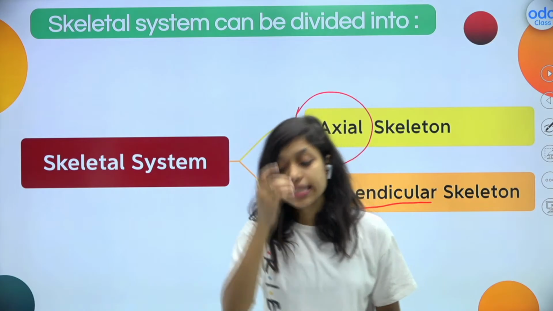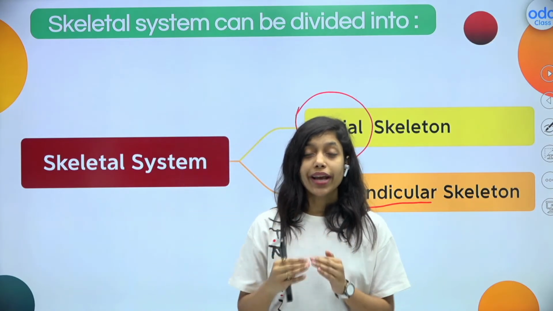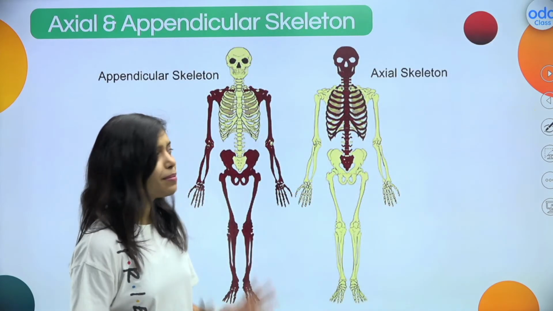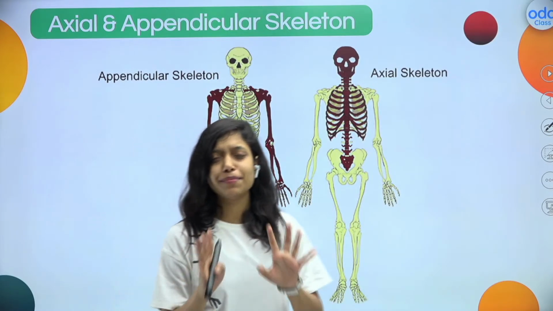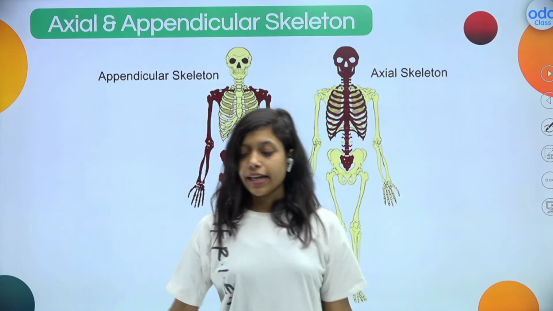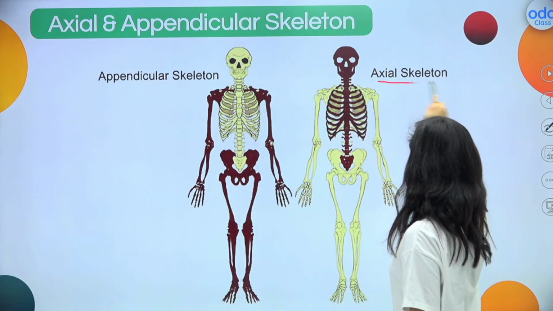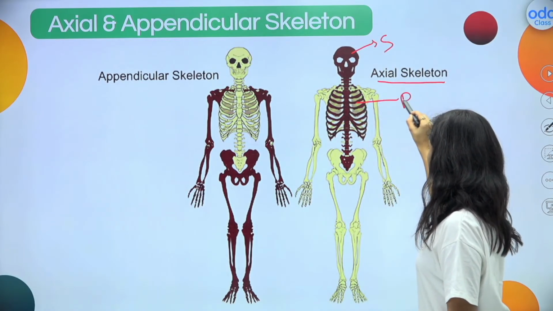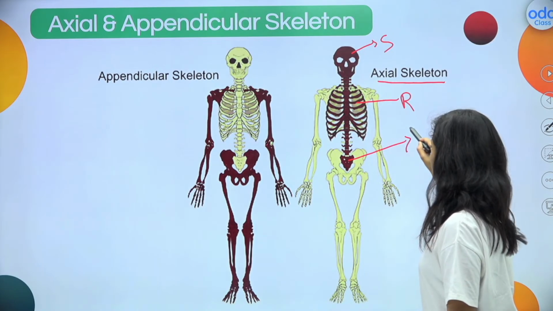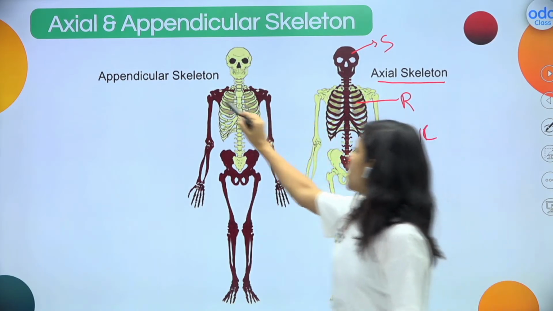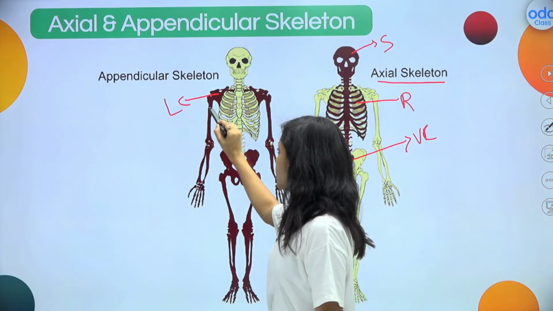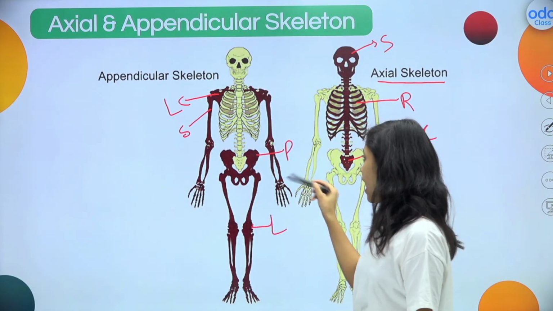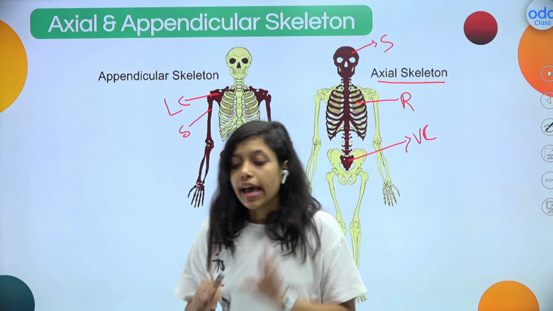So, our whole skeletal system is divided into two parts. One is the axial skeletal system, one is the appendicular skeletal system. What is this? Let me show you in a picture. In one picture, let me tell you what is axial and what is appendicular, right? As you can see, this is the axial skeletal system. It consists of our skull, our rib cage, and this lower part, the vertebral column. And these are our appendicular skeleton, our limbs, our shoulders, pelvic girdle, hands, all these things come under the appendicular skeleton.